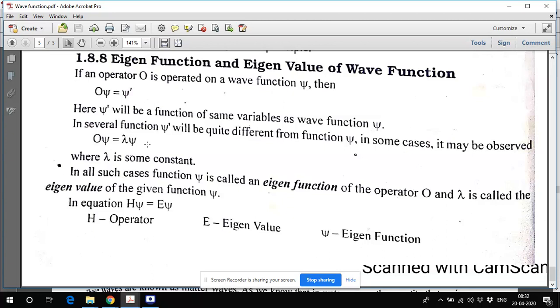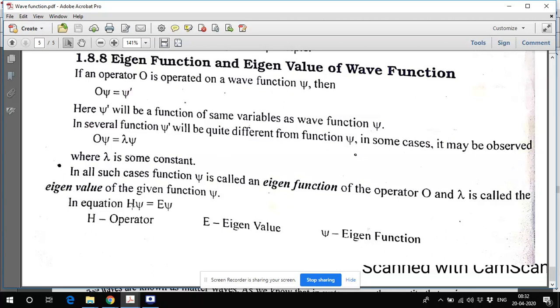So e to the power 2x remains the same. That is the eigenfunction. The operator is d by dx, and the value 2 I got here is the eigenvalue. So this is the eigenfunction and eigenvalue.